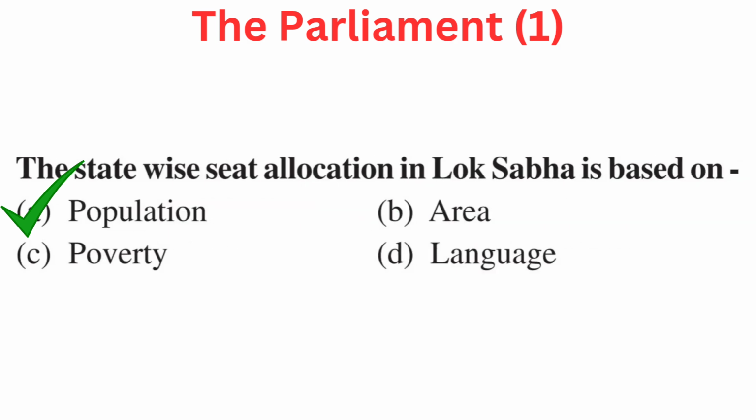Your question is, the state-wise seat allocation in Lok Sabha is based on. Your options are A population, B area, C poverty, or D language. Right answer is A population.